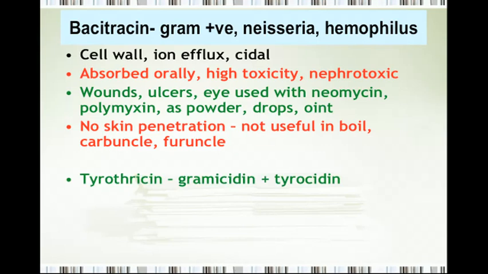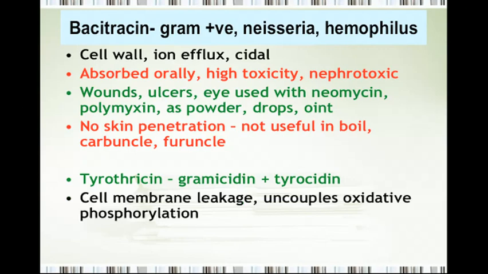Tyrothricin is a mixture of gramicidin and tyrocidine, and this produces cell membrane leakage and uncouples the oxidative phosphorylation, and is useful against gram-positive and gram-negative organisms.